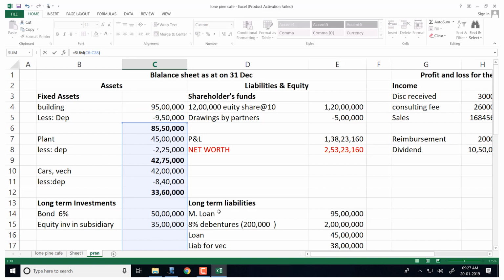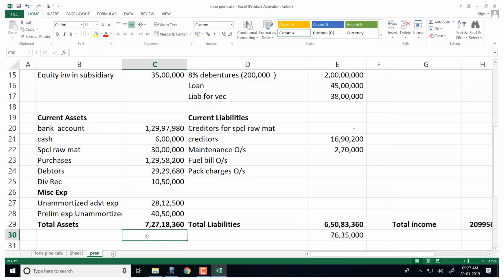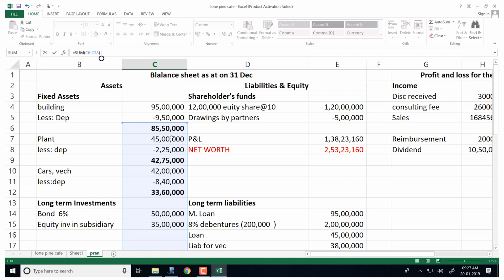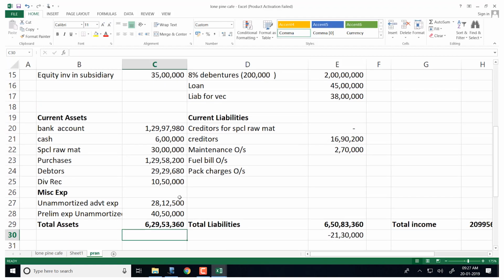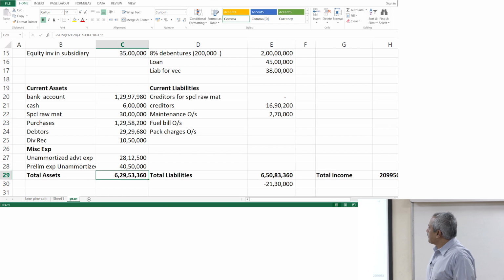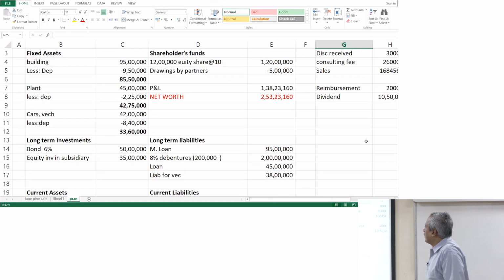Wait, I've still not finished it. Okay. The ones that are indicated in the bold, just go up to the assets out there. I'm sorry, some confusion out here today. I'm extremely sorry for this.